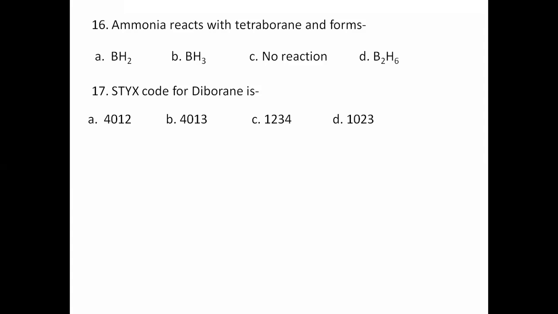Y means how many B-B bonds. What do we say? It's one. Sorry. S for how many total bonds. T means how many direct B-B bonds. And for diborane you should have a structure, STYX.